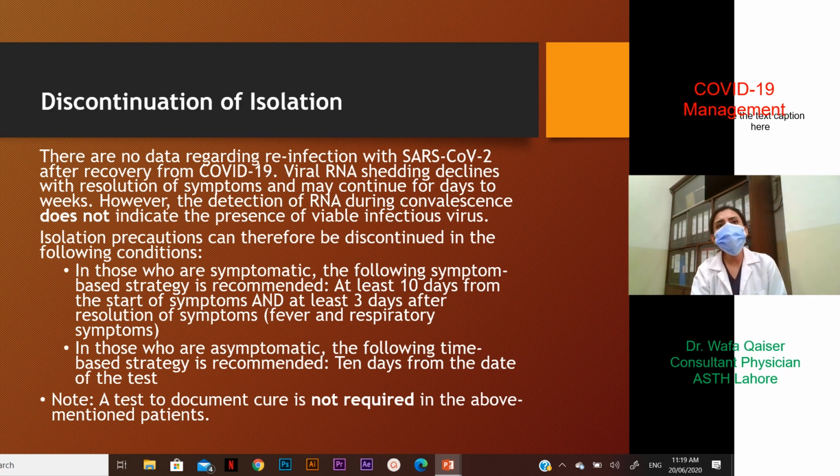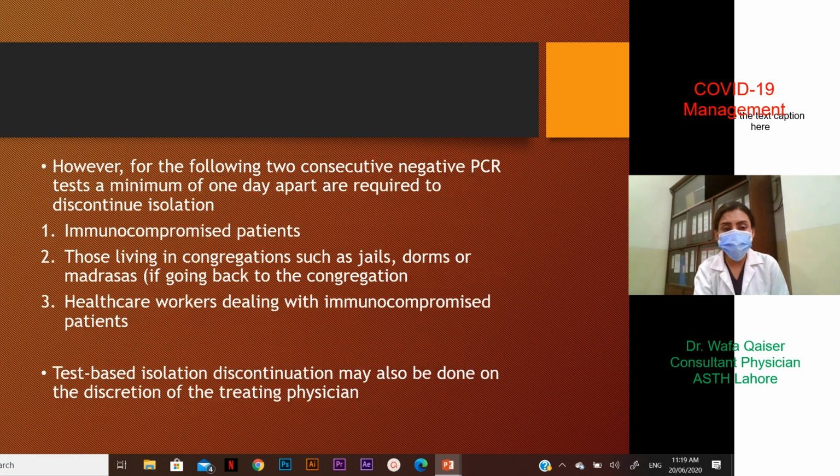So perhaps I'd want you to maybe add a little bit over here that a lot of patients do go on having a persistent form of cough. So maybe fever and fatigue and all those symptoms can be considered as the primary symptoms, and viral symptoms as well. A test to document cure is not required in the above mentioned patients.